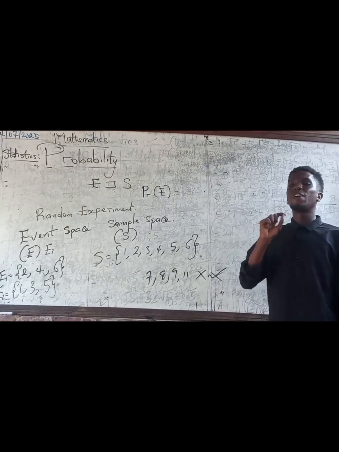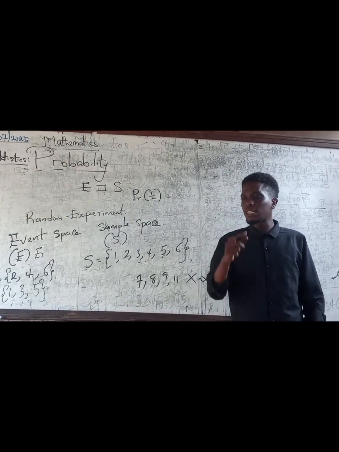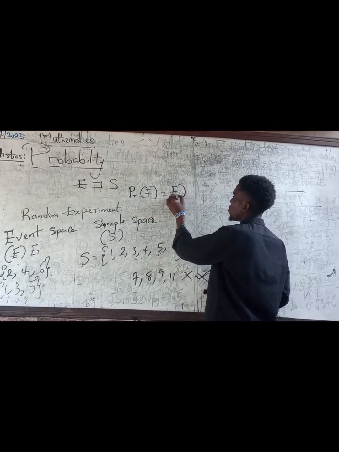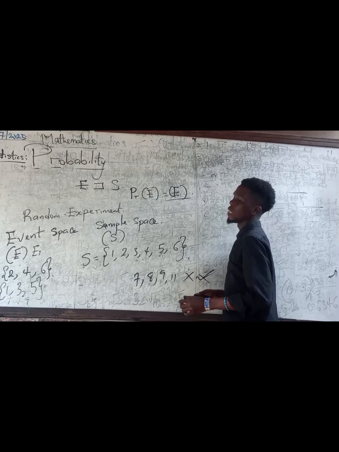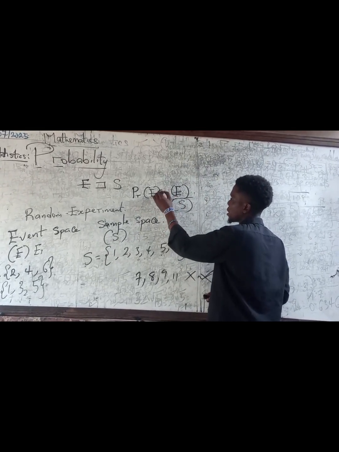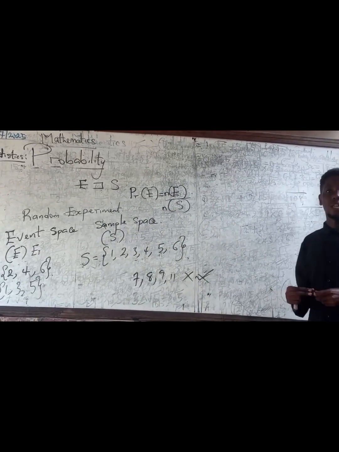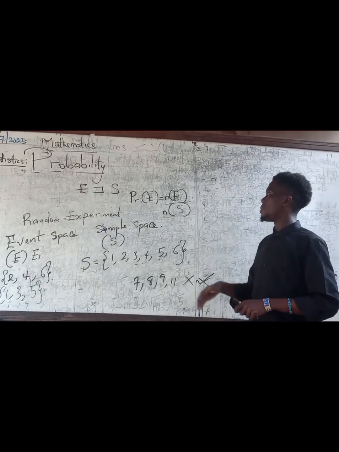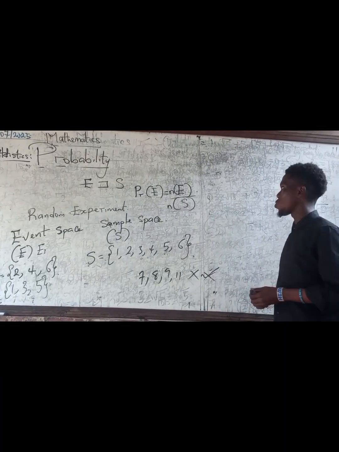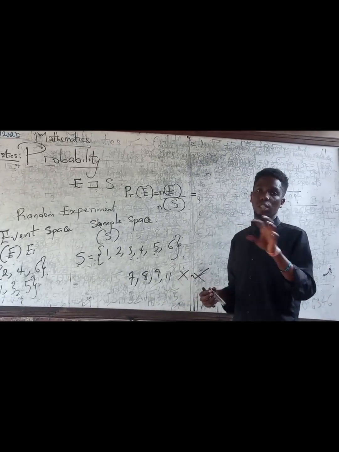The probability that an event will happen, in this case, the probability that an even number will show up, is the total number of even numbers in the sample space over the sample space itself. But in context, we do number of elements of the event space over number of elements of the sample space. So for that question, the answer would be the number of elements of the event space. N here simply means the number of elements, right?